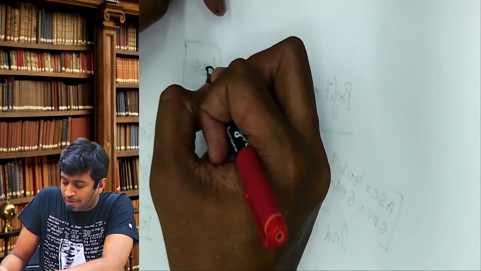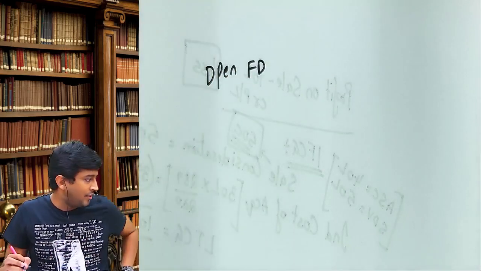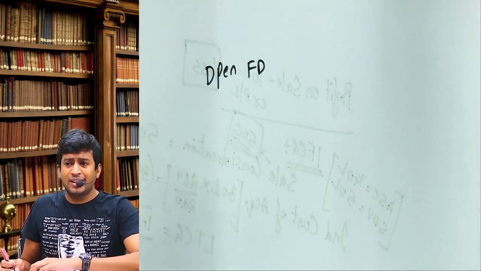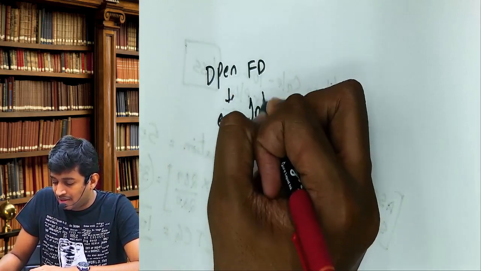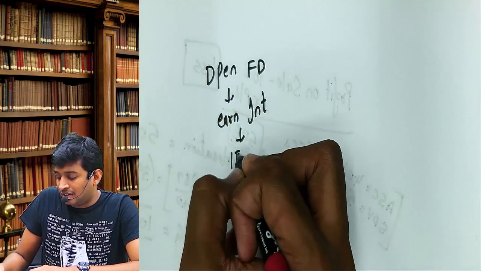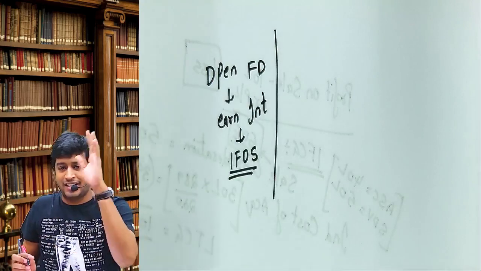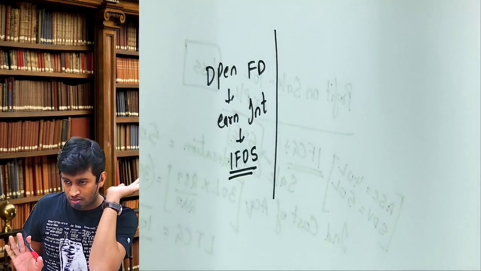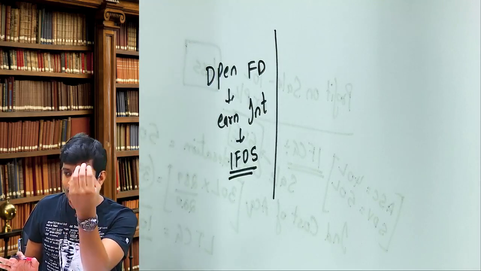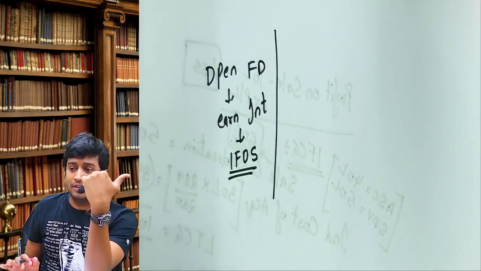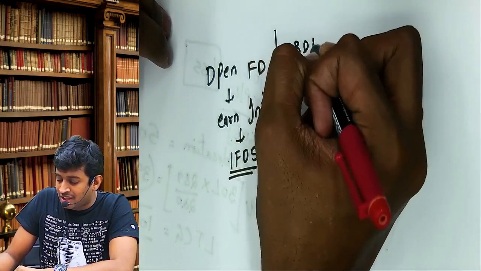If I open a fixed deposit, and earn interest on it, that interest will be taxable under income from other sources. From 1961, this is the rule. Whenever you open an FD and you earn interest, that income will be taxable under which head? Income from other sources. Three years back, a circular has come.